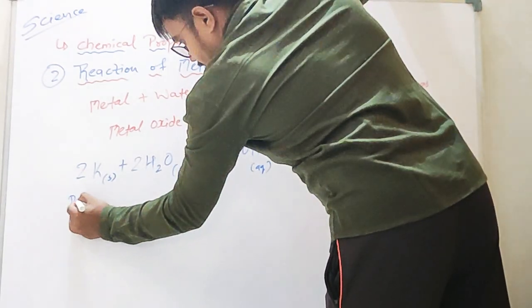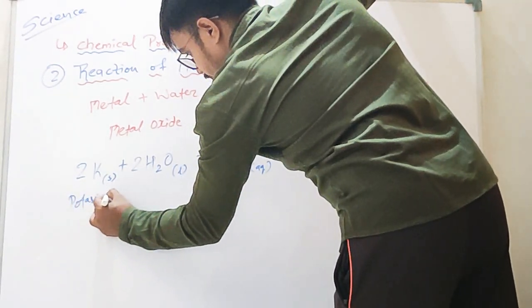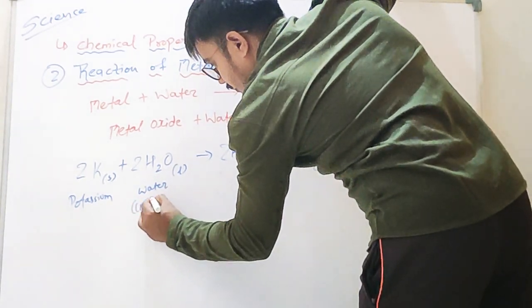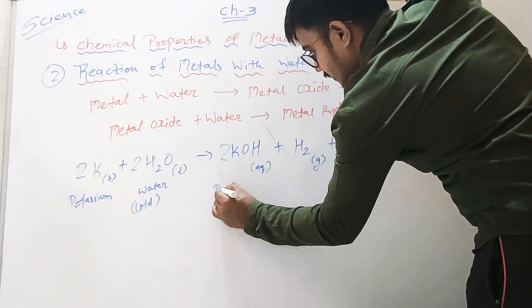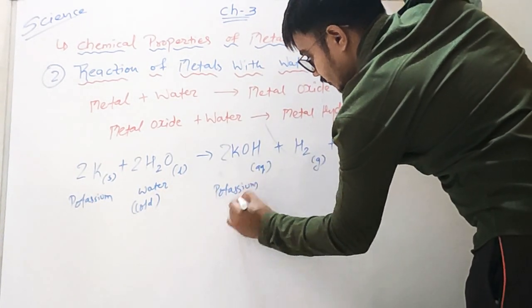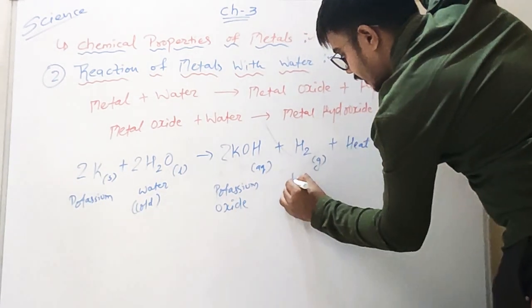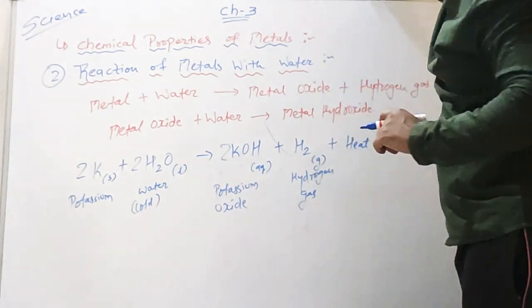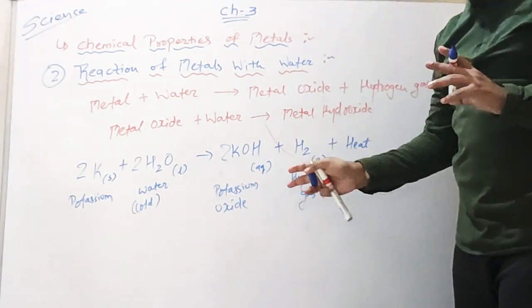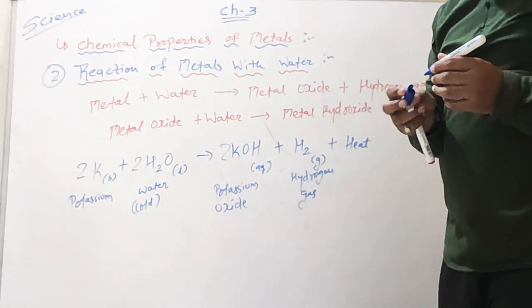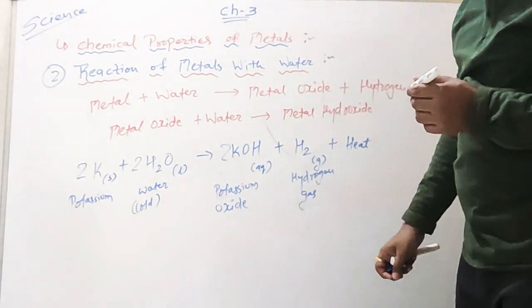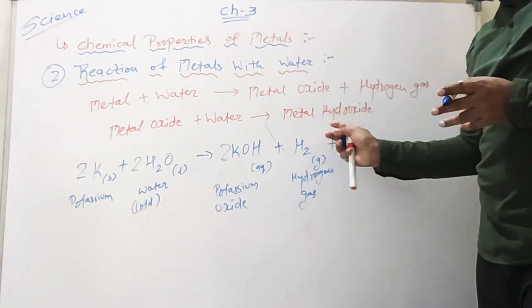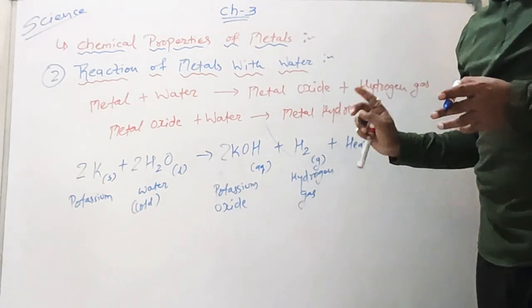This is potassium, water, which is cold water, potassium hydroxide, hydrogen gas, and it is evolved. The same thing happens with sodium also. When sodium reacts with water, sodium hydroxide is formed and hydrogen gas is also formed, and both these reactions evolve heat in large amount.